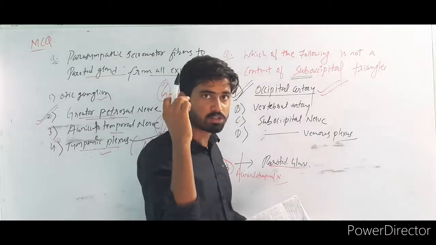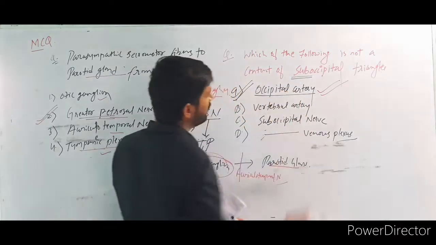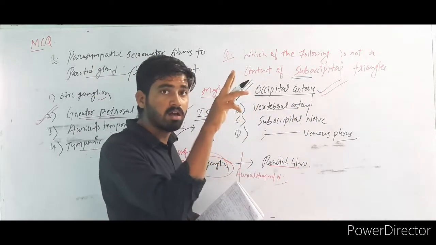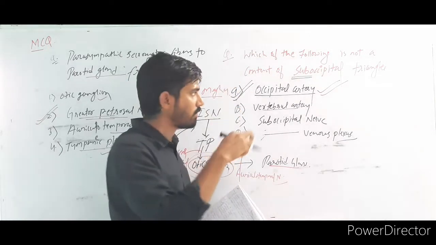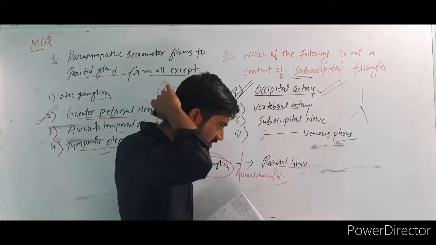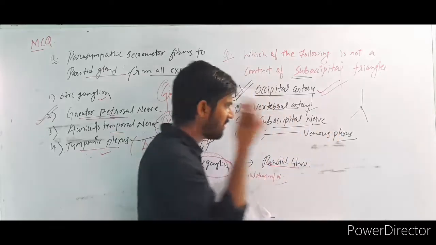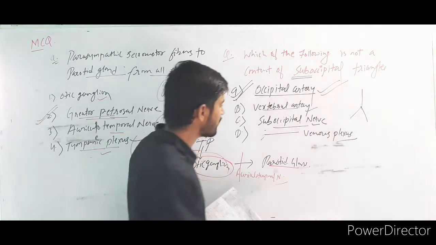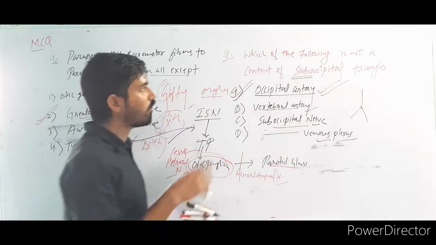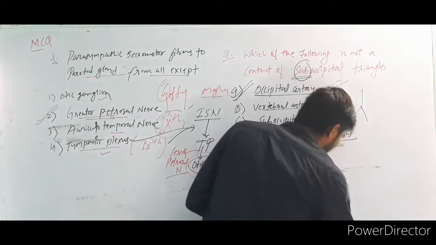Can you tell me the boundary of the suboccipital triangle? Do you know? Put it in the comment section if you know. So the correct answer is the occipital artery. See, vertebral artery, yes. Two vertebral arteries will form the basilar artery, right? From two vertebral arteries, this is the basilar artery. So it will come from here only. So this is the triangle. So the vertebral artery is present. Suboccipital nerve, yes. Suboccipital triangle, so the suboccipital nerve is there. And the suboccipital venous plexus, yes. This question was asked in NEET PG. So we have to remember suboccipital. It's not occipital, so do not get confused.